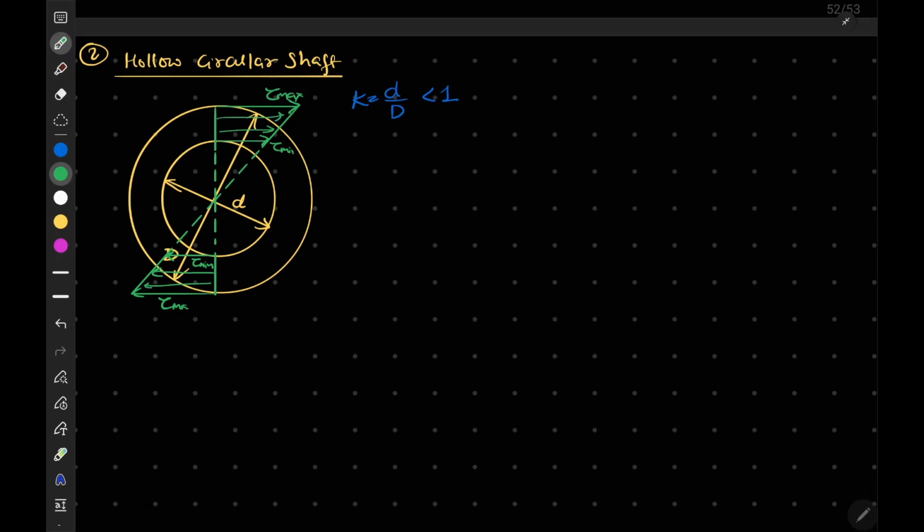We know that the polar moment of inertia for this is given by pi by 32 d to the power 4 into 1 minus k to the power 4. And the polar section modulus is given by pi by 16 d cube into 1 minus k to the power 4. Similarly, tau is equal to T upon Zp, which can be written as 16 T by pi d cube, but there is an additional term, 1 minus k to the power 4.